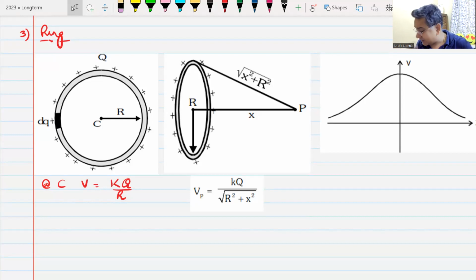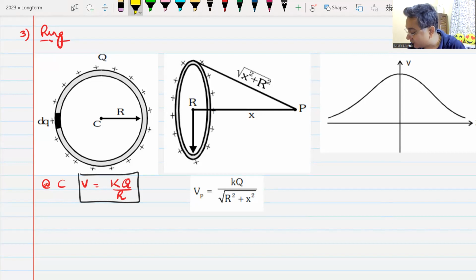At the center of the ring, the potential is not 0. Electric field is 0, but the potential is not 0. The potential is KQ by R. And a question based on this came in this session between potential and electric field. If it is positive, it will be plus KQ by R. If it is negative, it will be minus KQ by R. Do we understand this? Yes, sir.